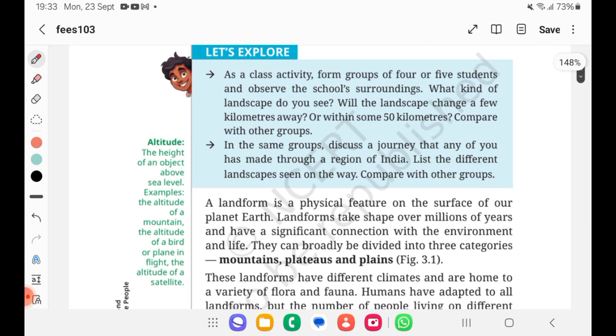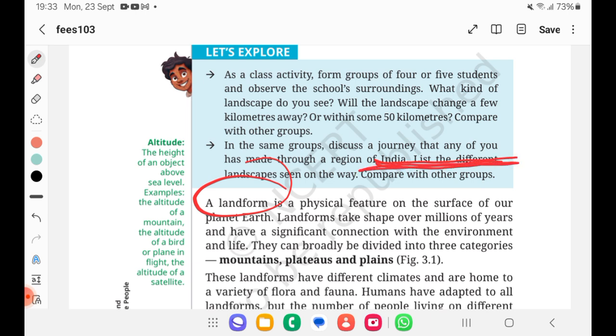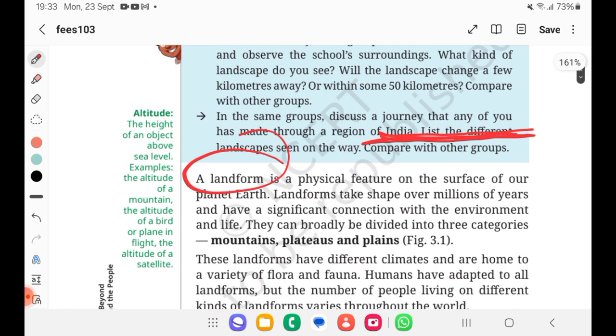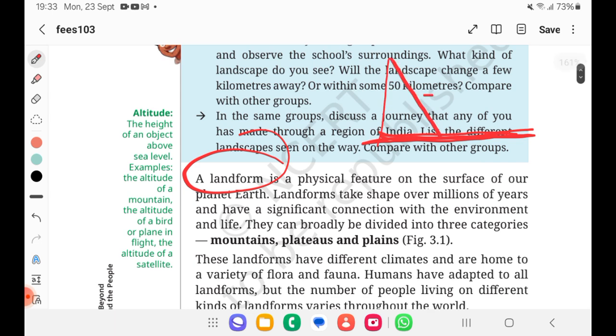First, what is landform? We should all know we are talking about the chapter called landforms. A landform is just a physical feature of the earth's surface. It contains mountains, plateaus and plains.